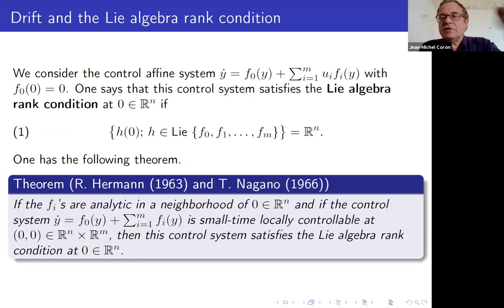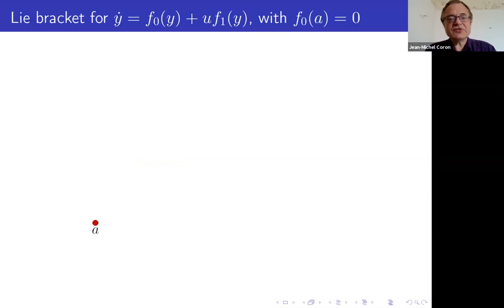And if there is a drift term, the situation is more involved. You can consider this Lie algebraic condition, which is given by condition 1. It's a necessary condition for small time local controllability in the case where the system is analytic. If it is not analytic, there are counterexamples. But of course, many systems are analytic systems. So it's a very powerful result, very interesting.